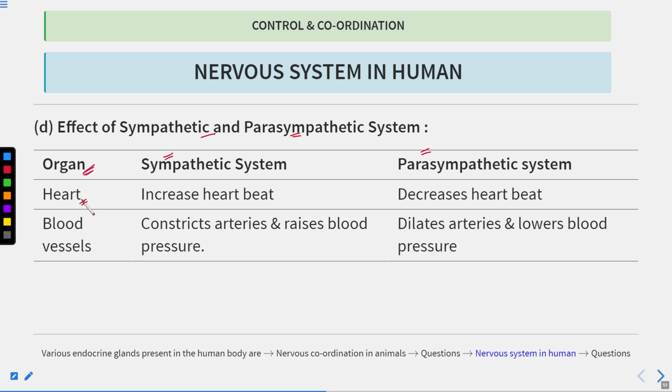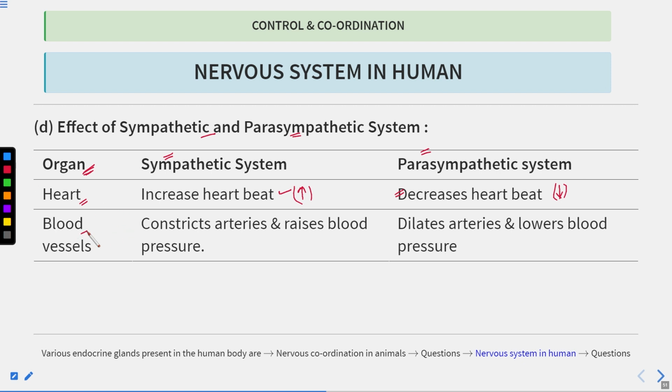So let's talk about the heart. The sympathetic nervous system increases the heart rate, whereas the parasympathetic system decreases the heart rate. So one acts as a stimulatory and the other acts as an inhibitory. Both of these have an antagonistic or opposite role.